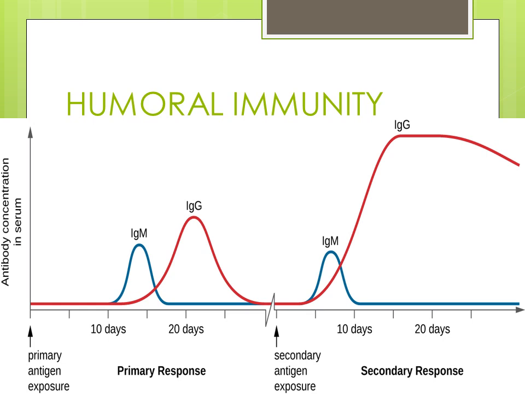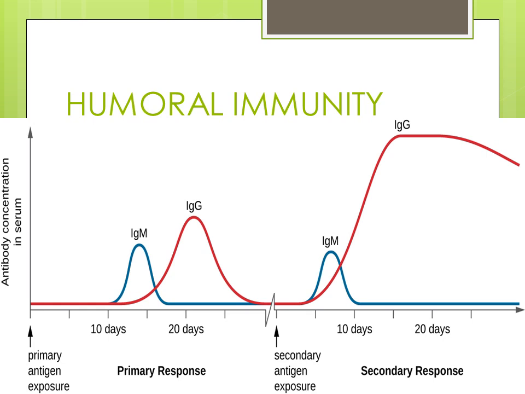Here you will remember the memory T cells and memory B cells. The body has memory cells which remember that this antigen was once encountered, so immediately after about 3 to 5 days, the level of immunoglobulins starts increasing.